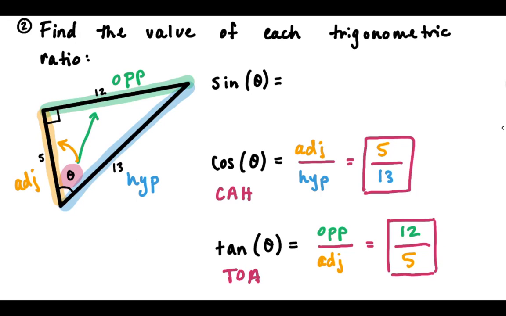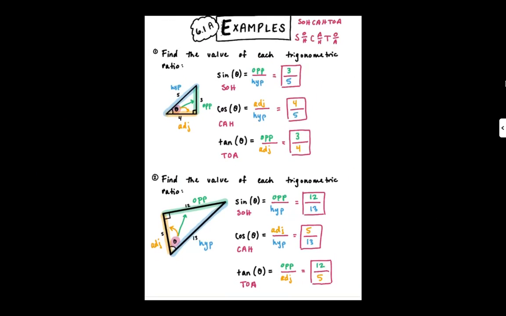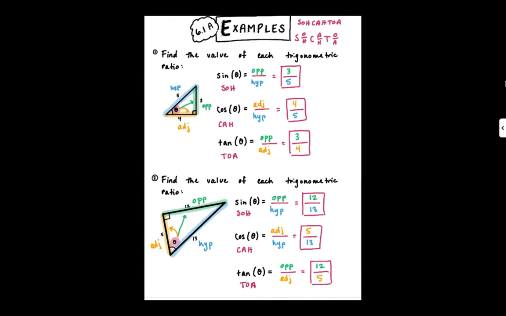Okay, last one, sine. That's SO, which stands for opposite over hypotenuse. So to find the sine, we need to know the opposite side, which is 12, and we need to know the hypotenuse, which is 13. So I fill those in and I get sine of theta is 12 over 13. And that's it. Okay, so now there's the examples together.